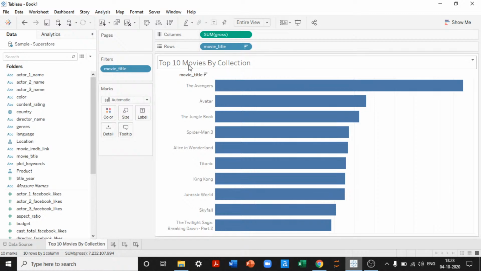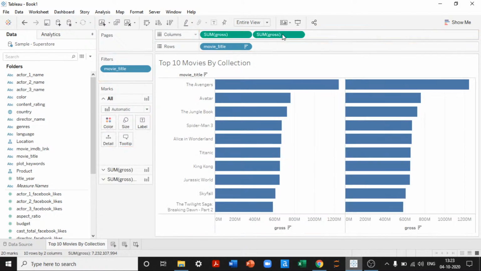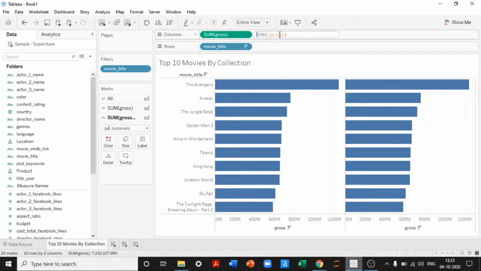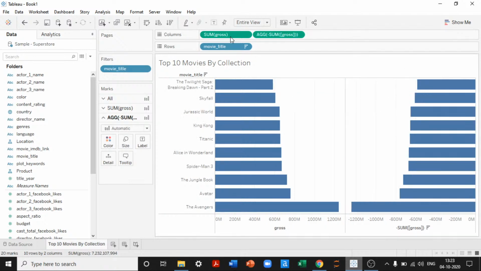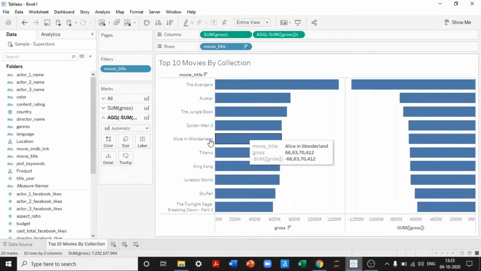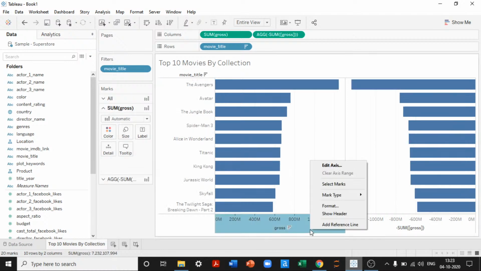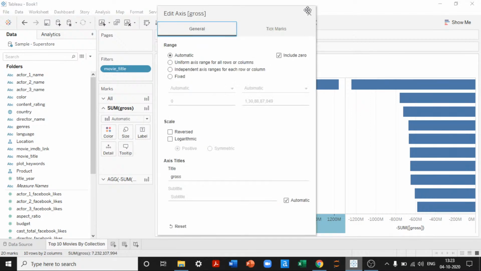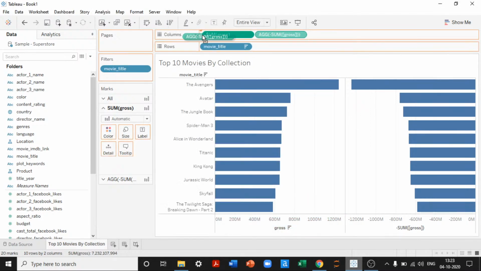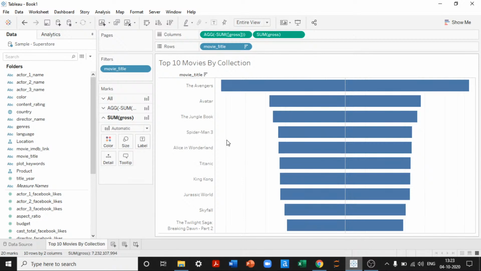So I'll create a funnel chart out of this, which is also a butterfly chart. To create it, I'll duplicate the sum of gross. The second element will be the negative, so that it will be equal to each other. Let me transpose this. Perfect. Right click and deselect and select edit axis. Okay, I think it has to be the first one. Now it should look perfect.